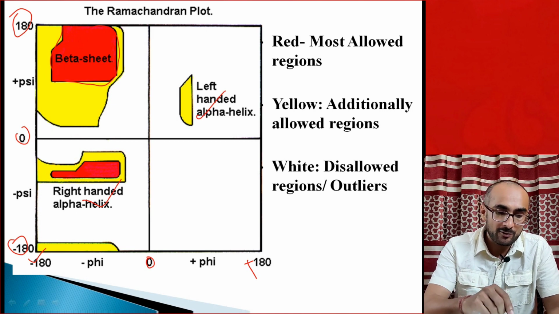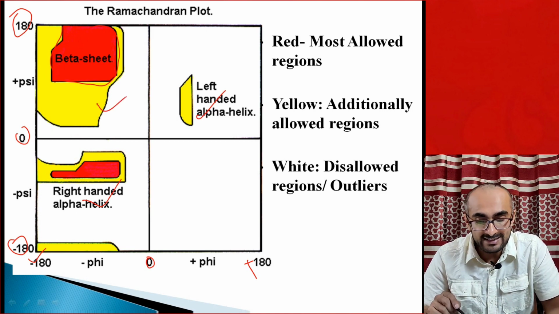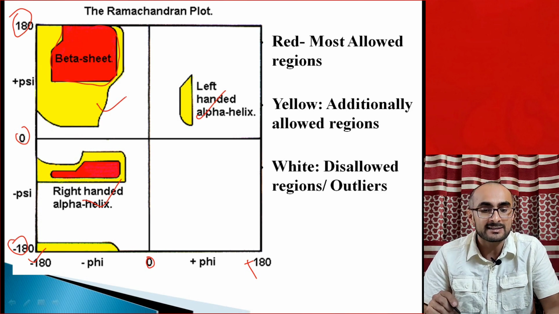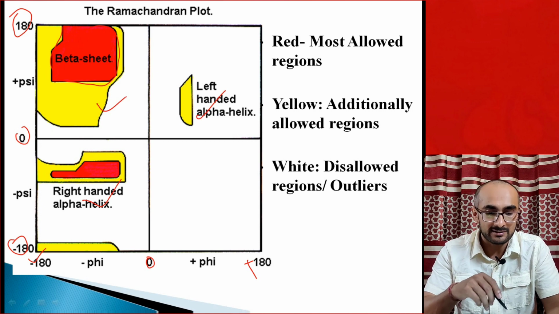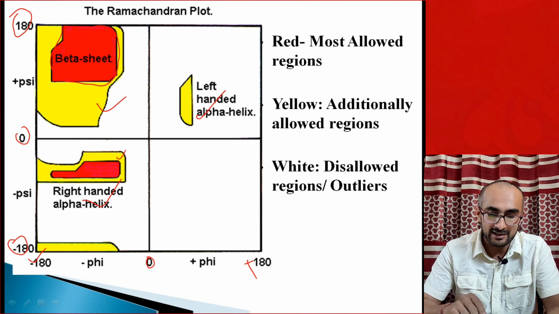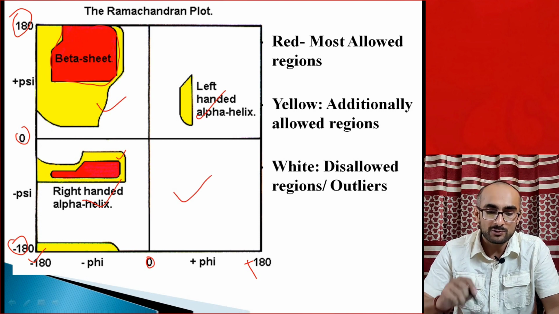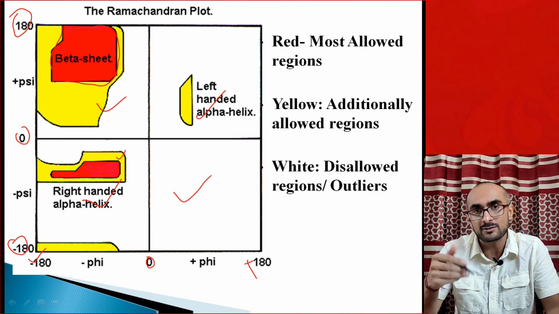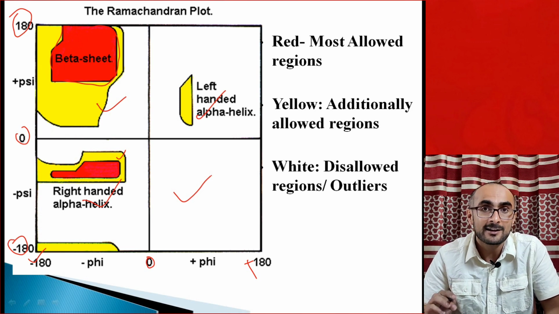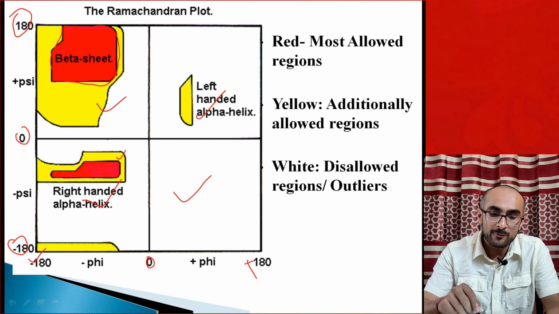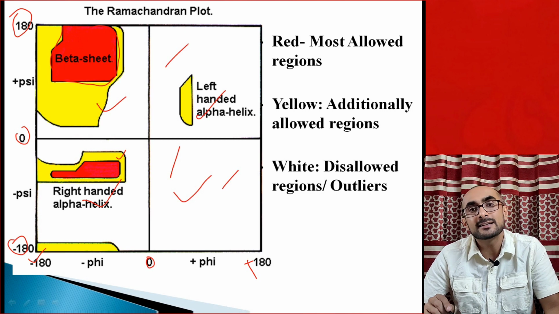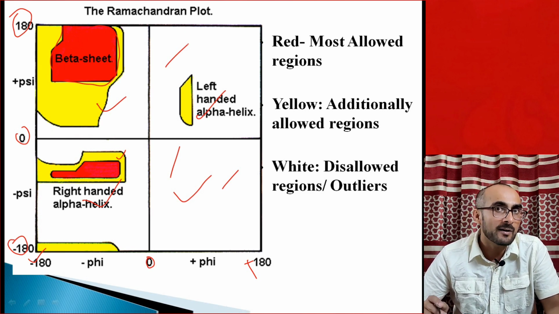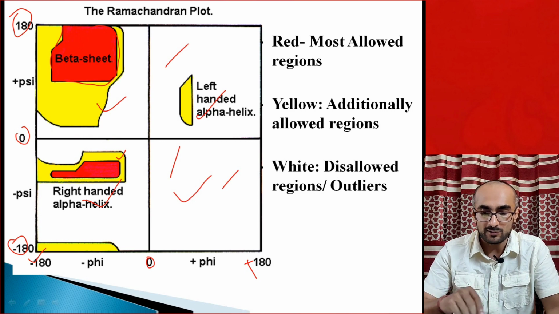Similarly, you have the yellow region also. The yellow region represents additionally allowed region. Additionally allowed means this is not most allowed, but this also can occur because the steric clashes are less in case of these yellow regions, these combinations. And most of the area is basically white. White means those phi psi combinations, those conformations, those values of phi and psi, are prohibited, because if an amino acid acquires any phi psi combination which lies in the white area, that is not allowed. It creates steric clashes between the amino acid atoms. So this is called the Ramachandran plot.